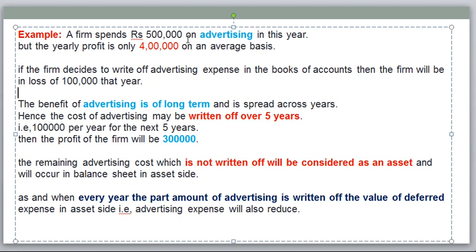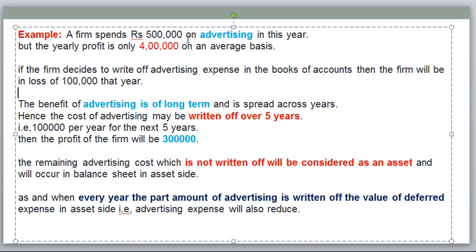Now, this is advertising, right? Once you do the advertising, your company will move ahead and get a reputation. Further, you will have good customers, so your product will sell more, and if your product sells more, you will get money. So your revenue will be generated more. So advertising is like a benefit to the company. This cost is a benefit to the company, but it is also an expenditure. This expenditure is incurred today, but you will get the benefit in the future.